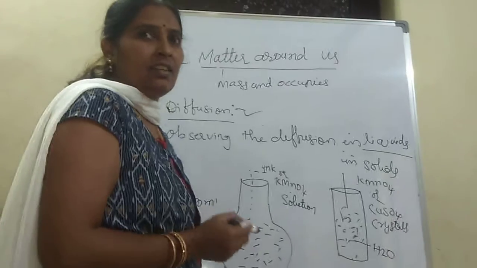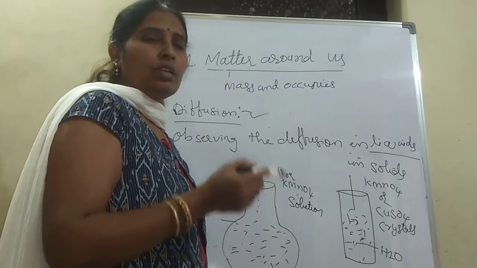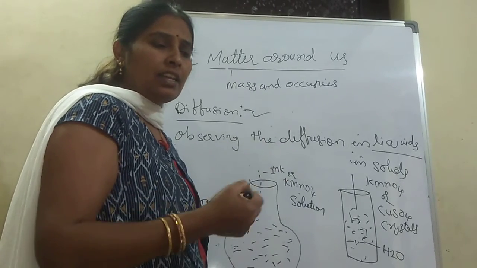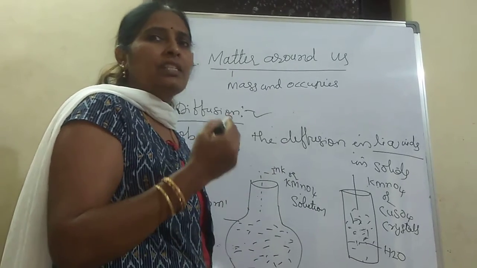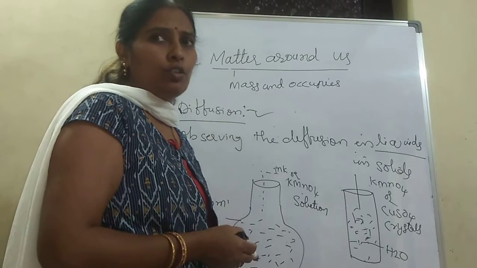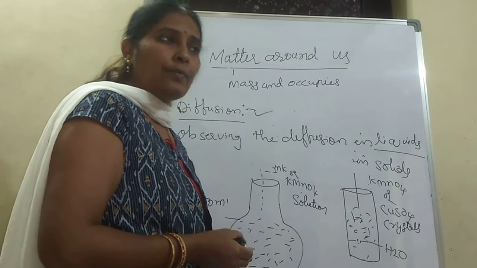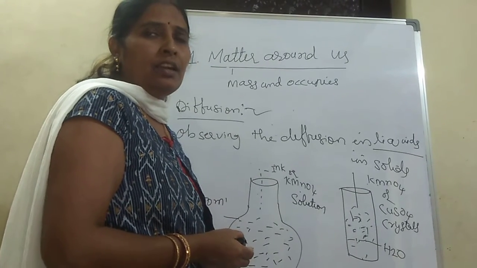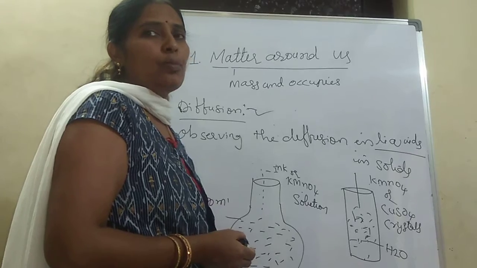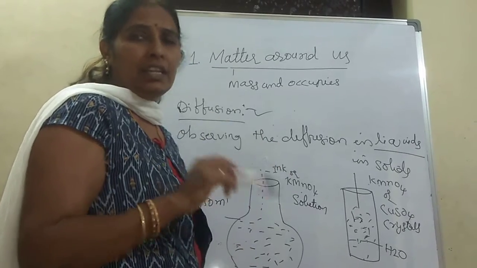This indicates that solids also dissolve in water. When it dissolves and the color changes, when it mixes thoroughly and moves, only then is it possible to change its color. So from this simple activity we can say that diffusion of solids is also possible, but it occurs only in a liquid.